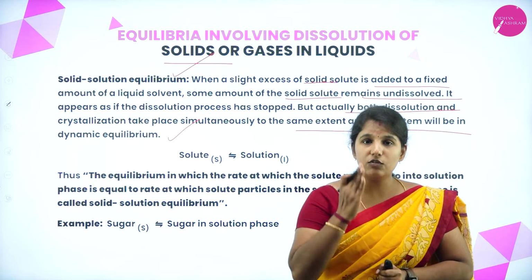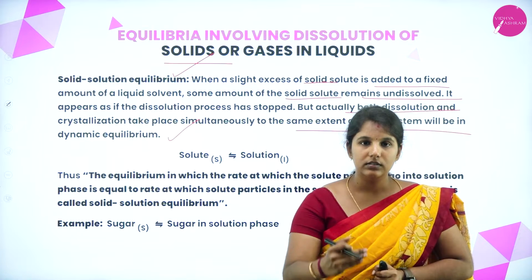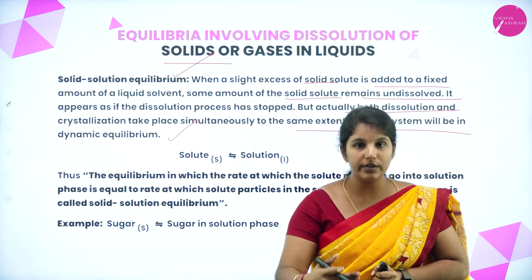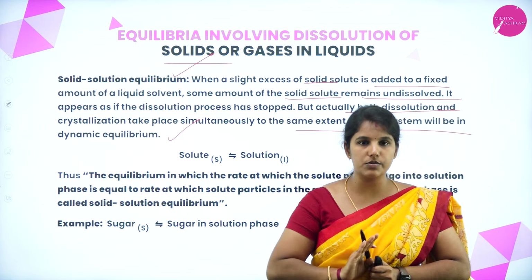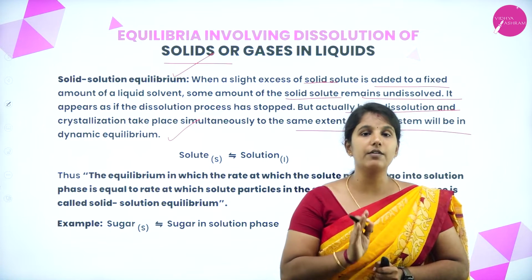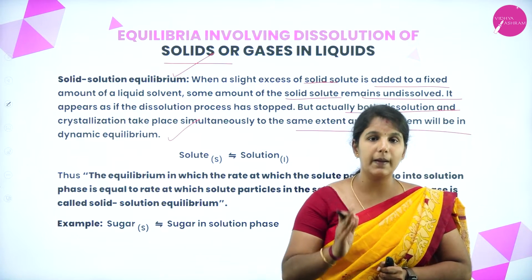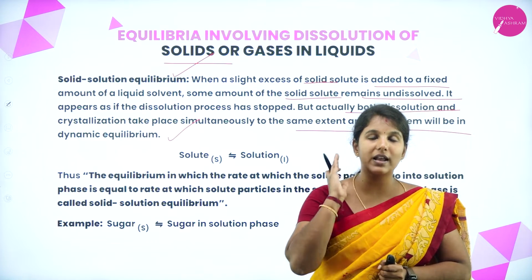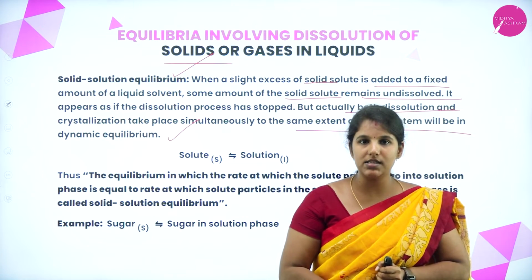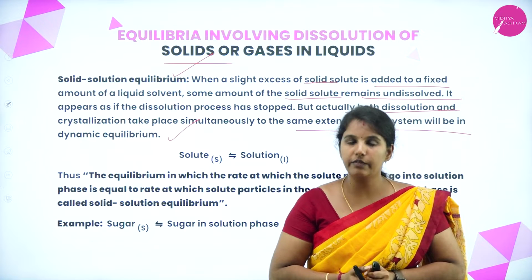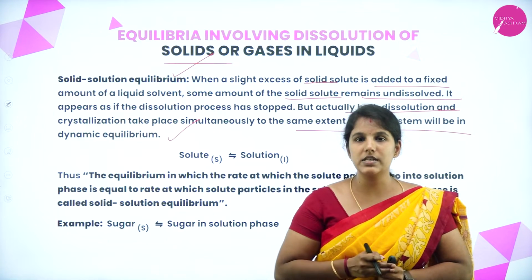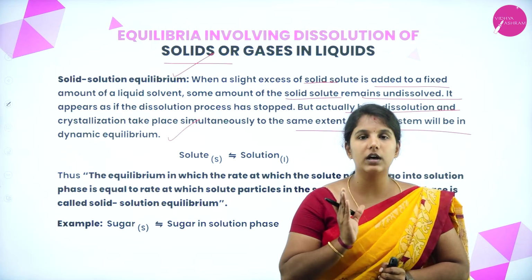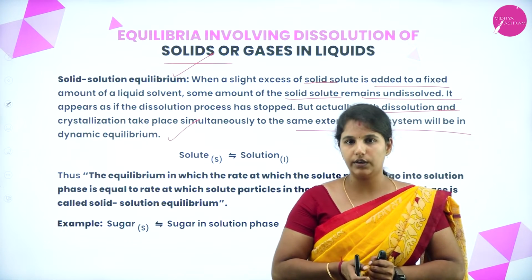But actually, the sugar which undergoes the dissolution process also undergoes the crystallization process. Such equilibrium, attained by two opposing processes occurring simultaneously, we call solid solution equilibrium. The best example is the addition of sugar to a glass of water.